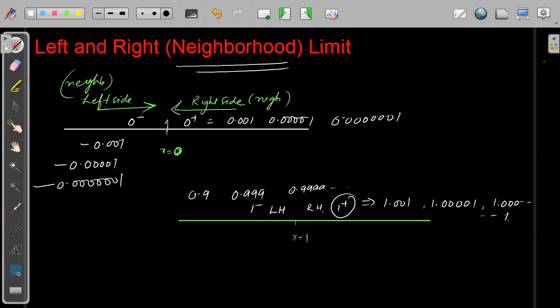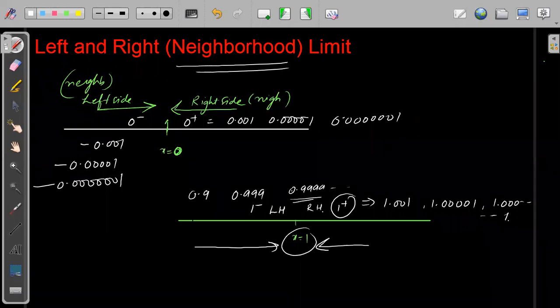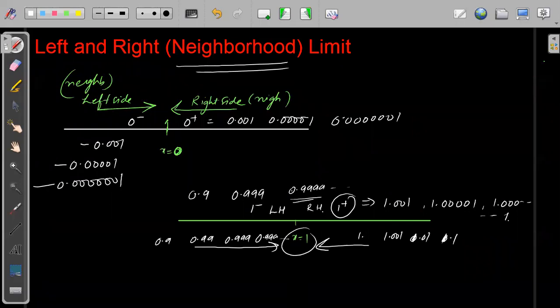So the left side of 1 will be this and the right side of 1 will be this. As we move closer to 1, the number becomes closer and closer to 1. So here it is 0.9, 0.99, 0.999, 0.9999, and so on. This will be 1.1, 1.01, 1.001, and so on. As we move from both sides, left and right, we get closer and closer to 1.